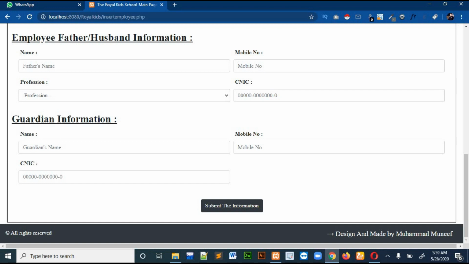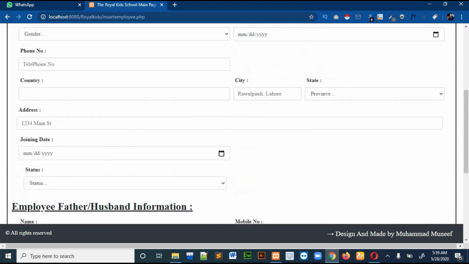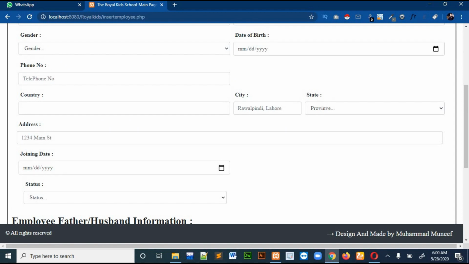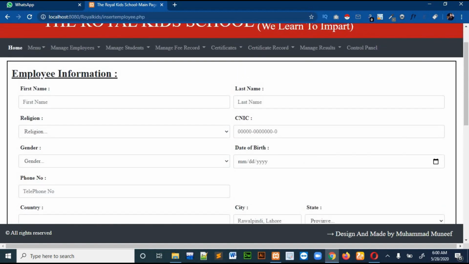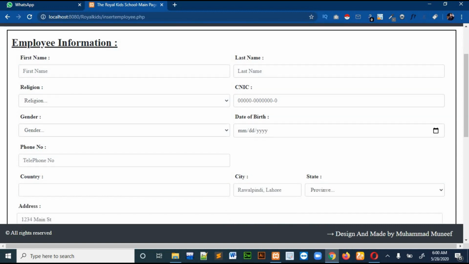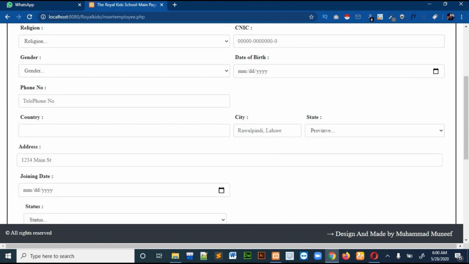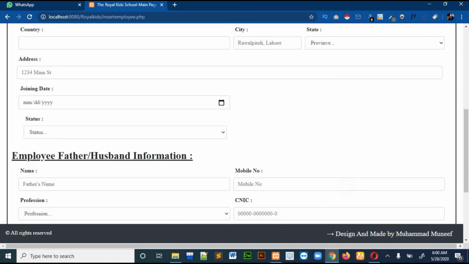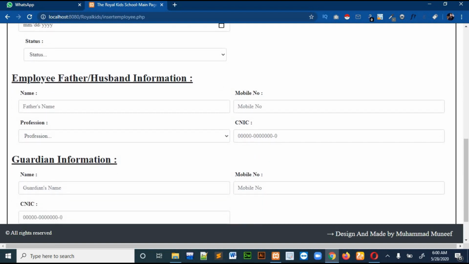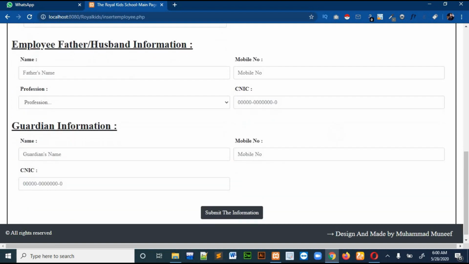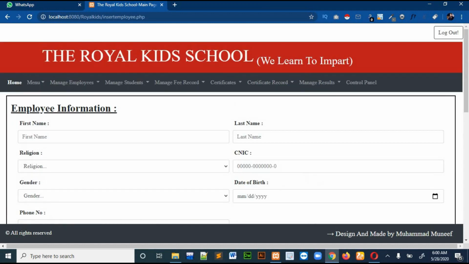You can see that it is a very long and comprehensive form. You will get everything: first name, last name, religion, CNIC. CNIC is actually the identity number for that faculty. Then there is gender, date of birth, phone number, country, address, joining date, status, then father or husband information, and then guardian information. Okay, so this is all for inserting an employee.